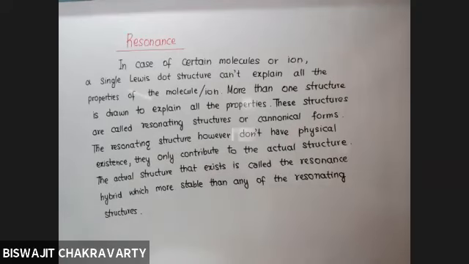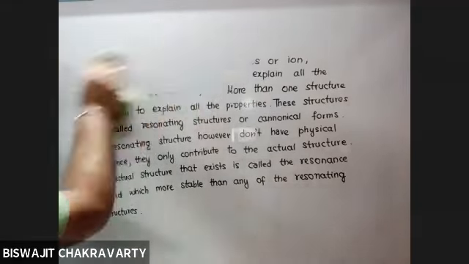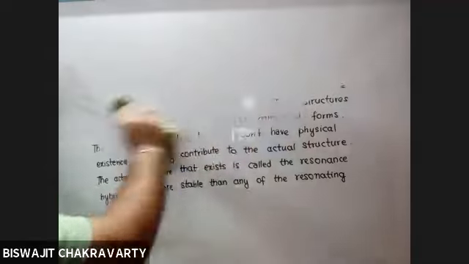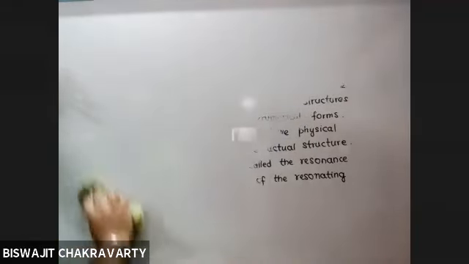So one example we have already discussed regarding resonance, and that is ozone. And we will discuss more structures so that the things as a whole will be clear to you.